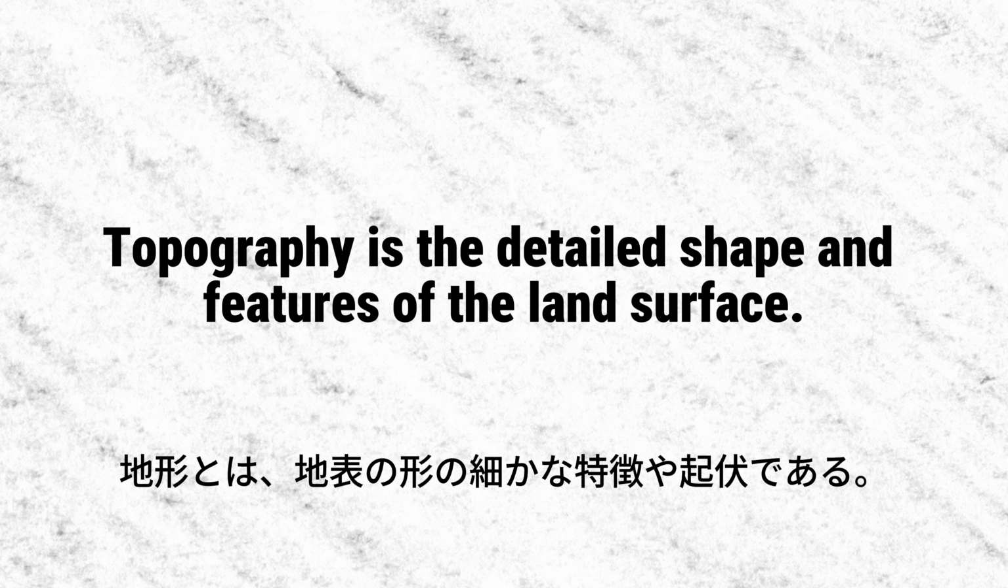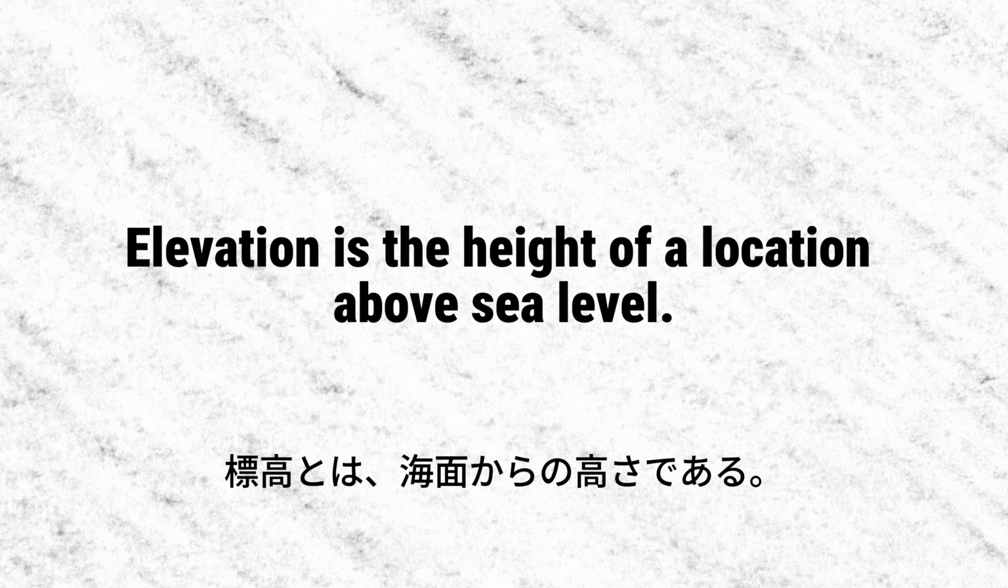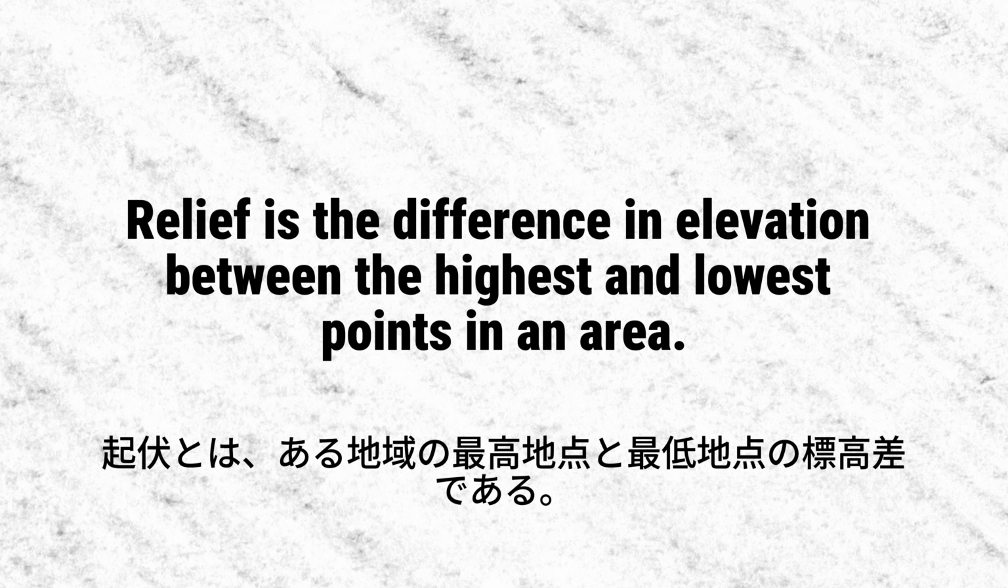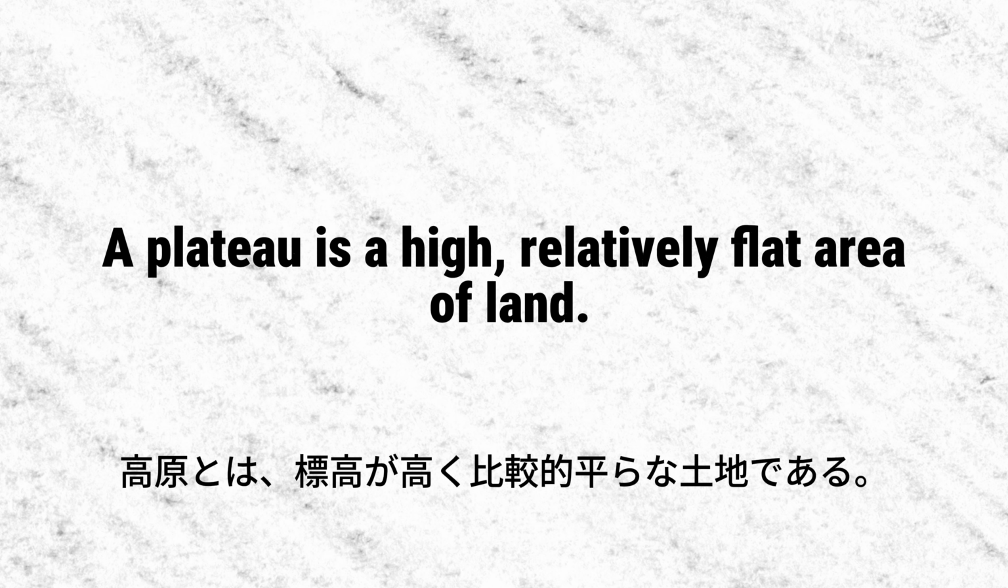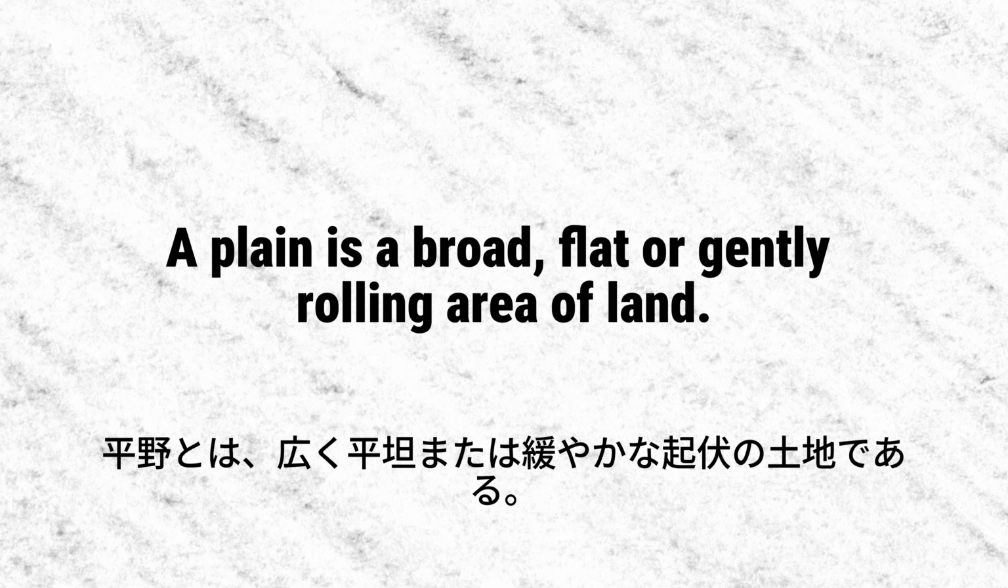Topography is the detailed shape and features of the land surface. Elevation is the height of a location above sea level. Relief is the difference in elevation between the highest and lowest points in an area. A plateau is a high, relatively flat area of land. A plain is a broad, flat, or gently rolling area of land.